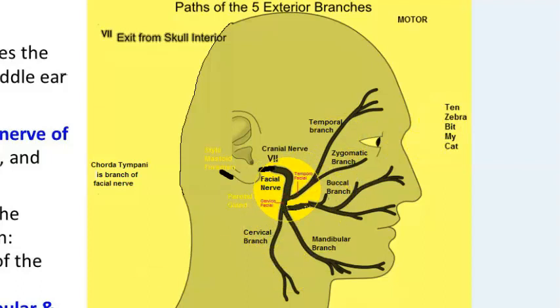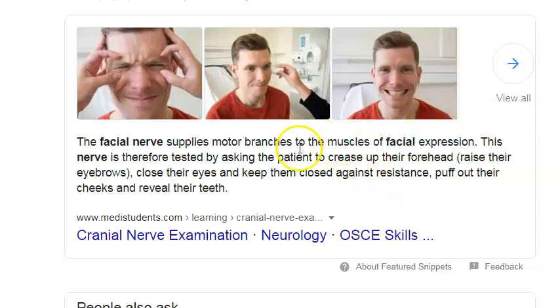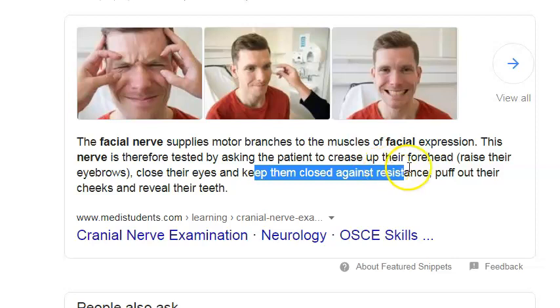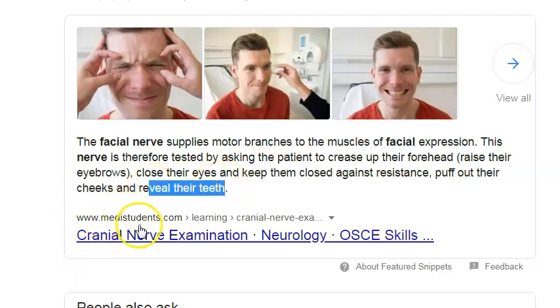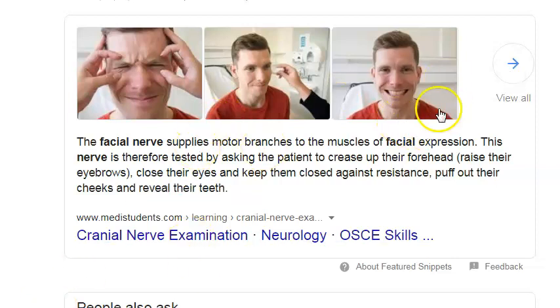Okay. So check the muscles of facial expression. Crease up their forehead by raising their eyebrows. You can see whether the forehead will get creased. Ask them to close their eyes and keep their eyes closed against resistance. Ask them to puff their cheeks, blow their cheeks and see if they can hold air inside their cheeks. Ask them to show their teeth, smile, etc. So as you can see here, smiling and lacrimation both are facial nerve. Facial nerve can make you smile, facial nerve can make you lacrimate, that is cry.